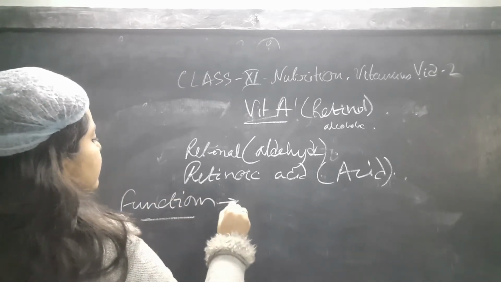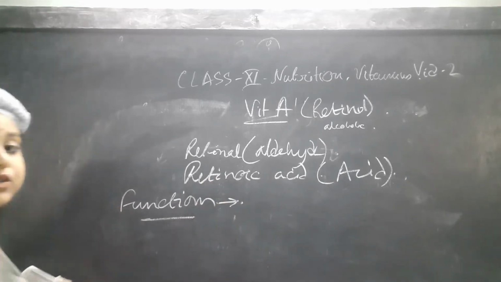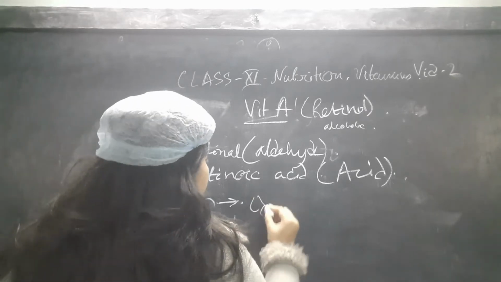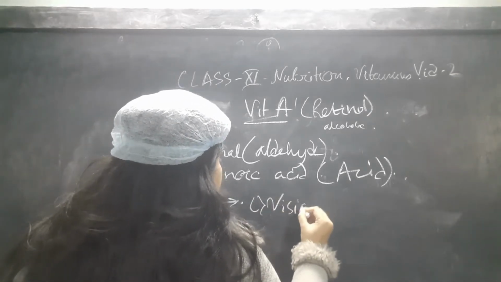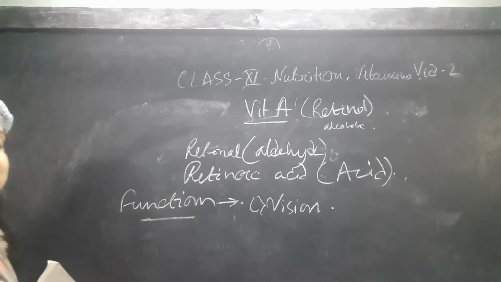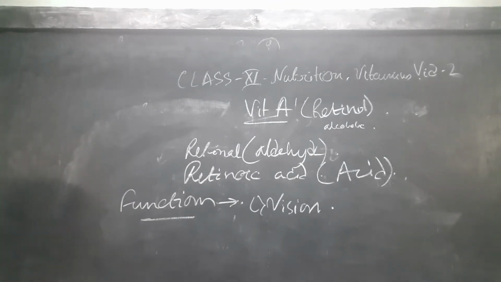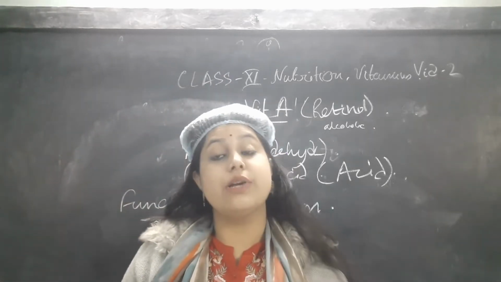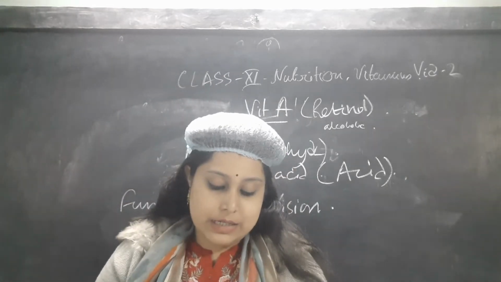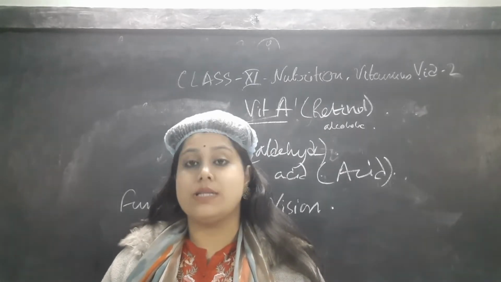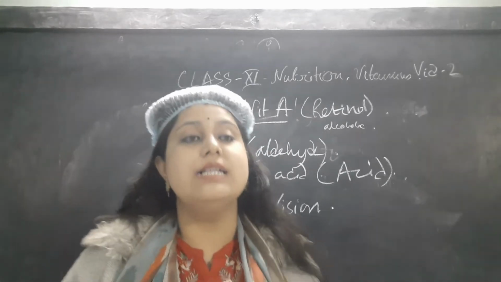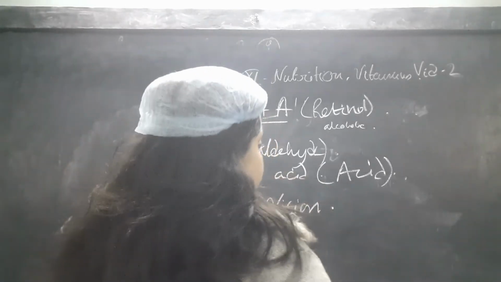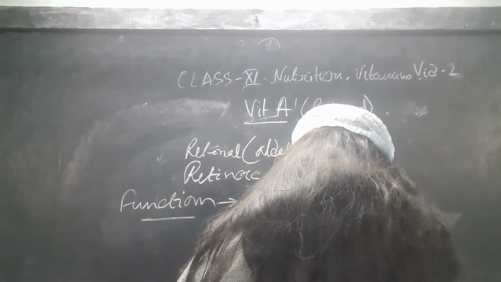When we are talking about vitamin A and its functions, the first thing that comes to our mind is vision. Vitamin A helps us in making our vision proper, because vitamin A plays a role in the retina of our eyes, and the retina has rod cells in our eye. There are two kinds of pigments, rhodopsin and iodopsin.